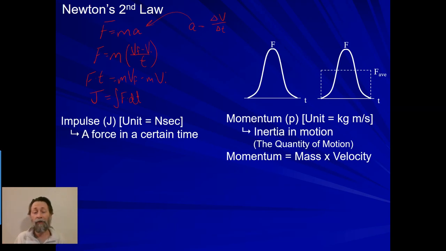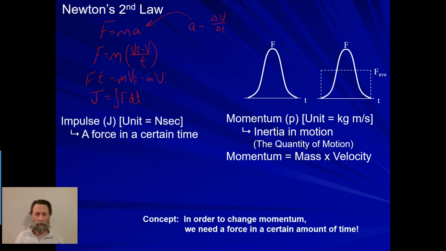And again, these are not any renamed or redesigned units. They literally follow the units of the equation. So kilograms times meters per second are going to be the unit for that. And again, the definition of momentum is going to be inertia in motion, or the quantity of motion. And the equation for it is going to be literally what you see up here, mass times velocity.